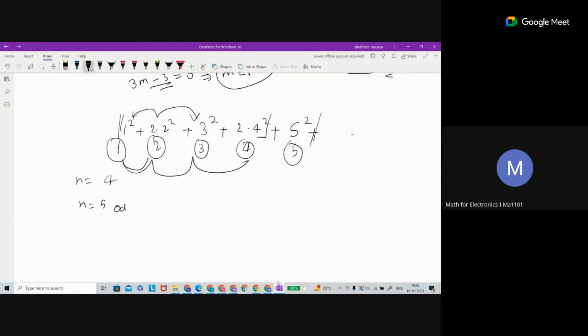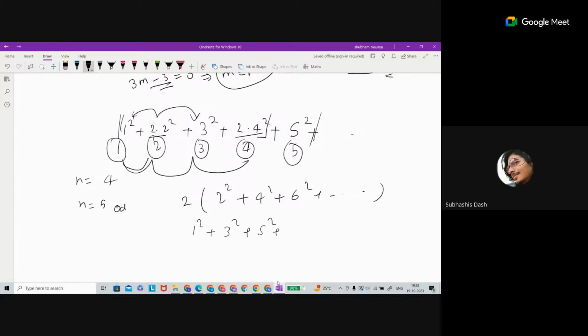Yeah, that's also a way to find the sum. You can take the even terms, take 2 common, this is going to be 2 square, 4 square, 6 square, and the odd term is going to be 1 square plus 3 square plus.